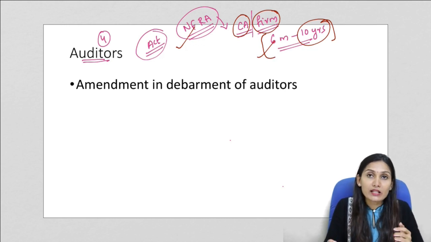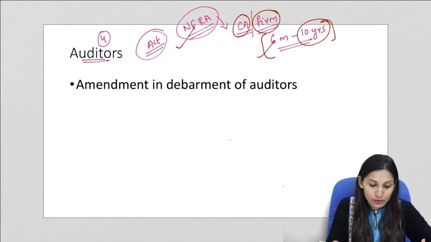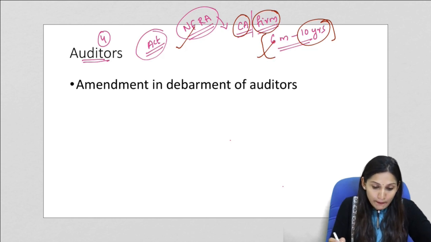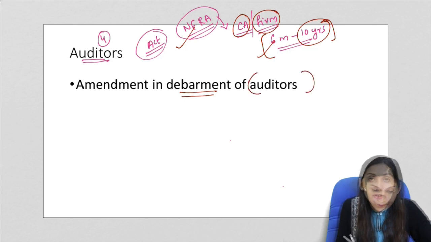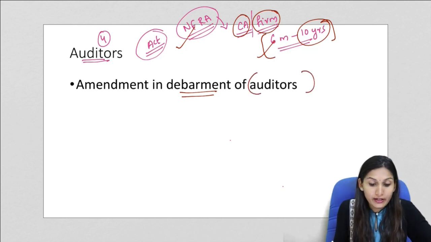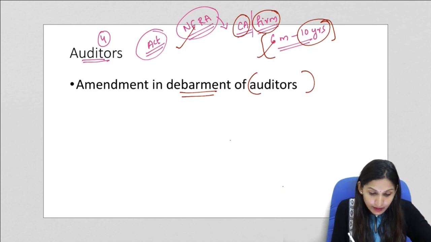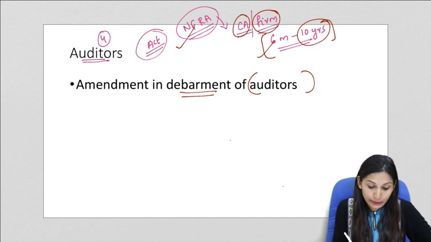Now, this provision has been amended in the proposed amendment or the bill. So, the bill amends this punishment and it provides for debarment of auditors from appointment as an auditor of a company or performing a company's valuation for the same period. So, here the punishment has been diluted.